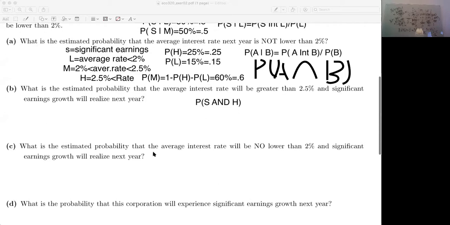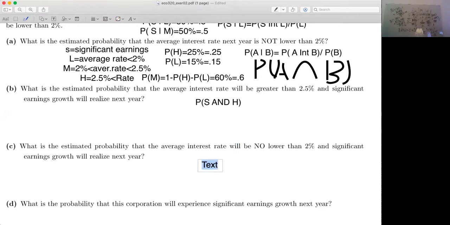You can fill this one. And this is asking for the estimated probability that the average interest rate will be no lower than 2%. So that is 1 minus the probability. This basically equals something like that, right?